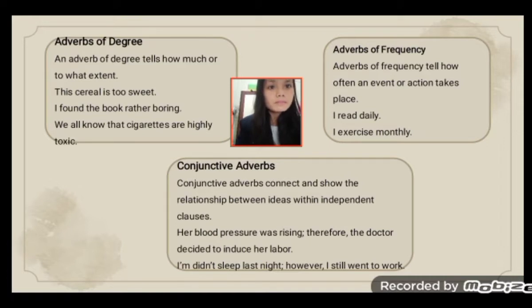Conjunctive adverb. Conjunctive adverbs connect and show the relationship between ideas within independent clauses. For example, her blood pressure was rising, therefore the doctor decided to induce her labor. I didn't sleep last night. However, I still went to work.